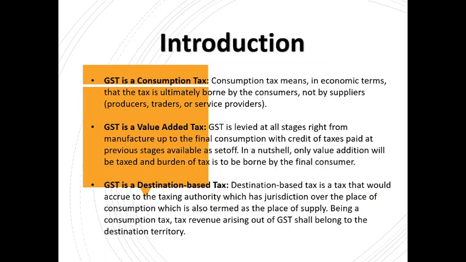GST will be charged because GST is a destination based tax and it accrues only to the taxing authority which has jurisdiction over the place of consumption. So IGST will be charged because Delhi is a different state and this is a case of interstate supply, right? So IGST will be charged in Chhattisgarh. Being a consumption tax, tax revenue arising out of GST shall belong to the destination territory.